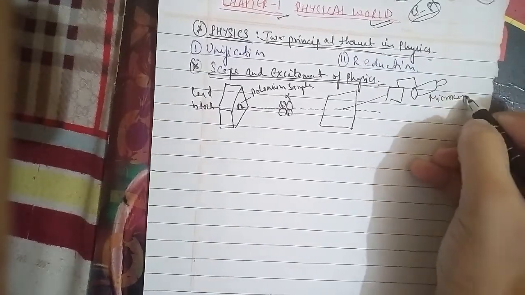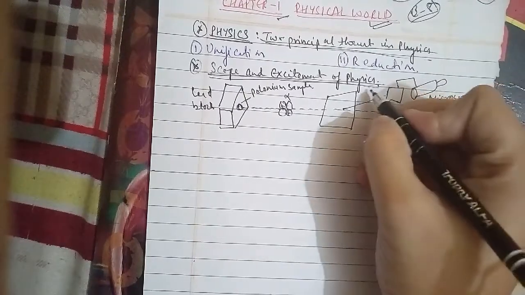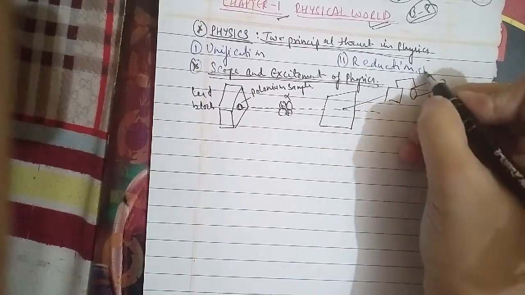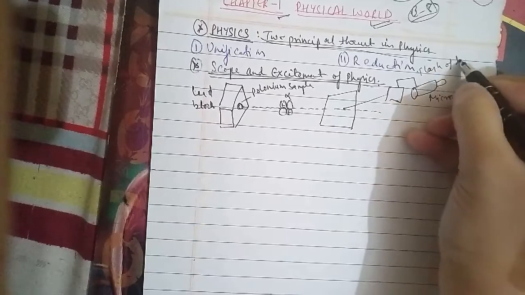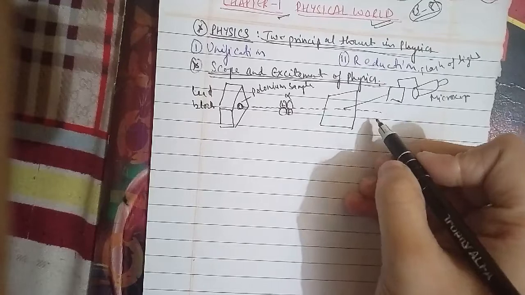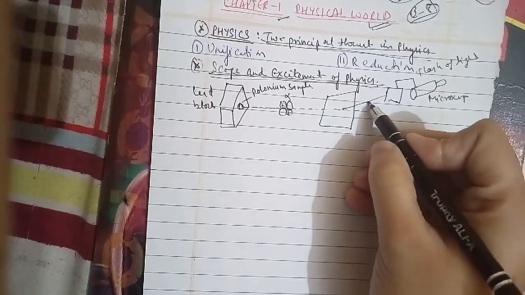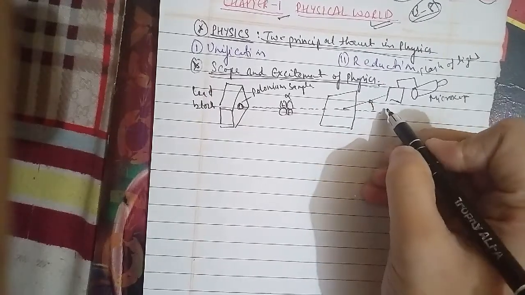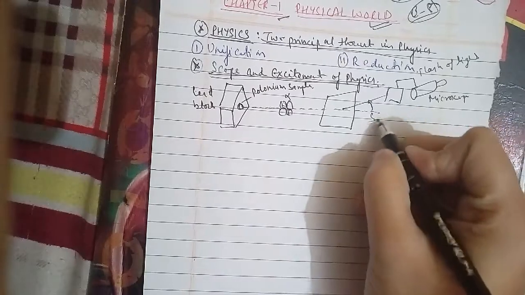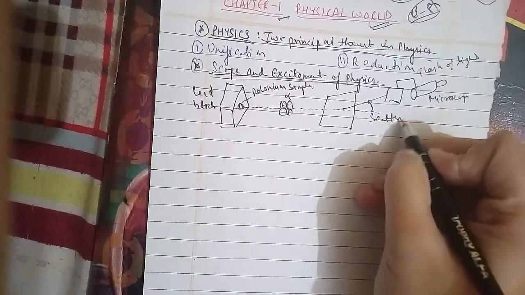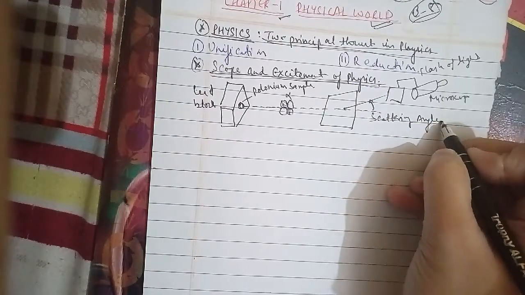This has been the gold foil. Okay, and this screen is your fluorescent screen. So this has been the theory and experiment going hand in hand in physics and helping each other progress, like the alpha scattering experiment of Rutherford that gave the nuclear model of an atom as well.